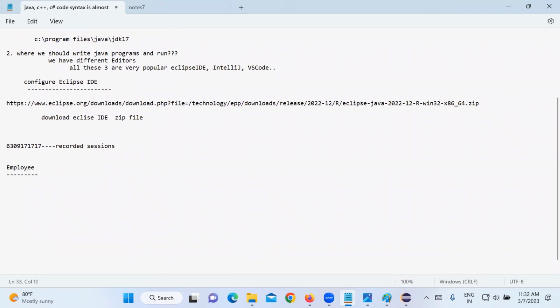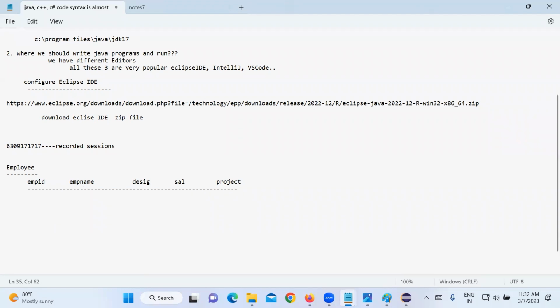What are the employee details you store? Employee ID, employee name, employee address, designation, salary, and whether he is working on a project or not, like that. If you take some data as an example,